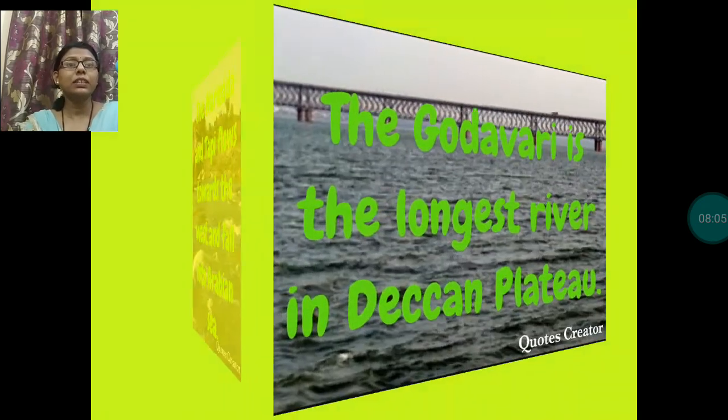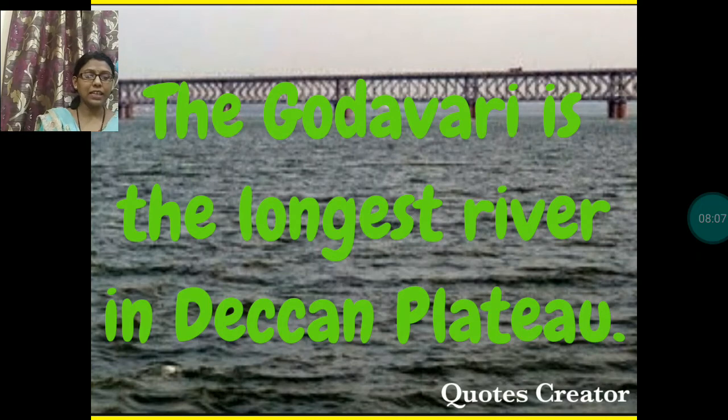The rivers in this region are seasonal. Okay, these rivers are seasonal rivers, which means as the summer comes, these rivers dry up. And among all these rivers, river Godavari is the longest river.